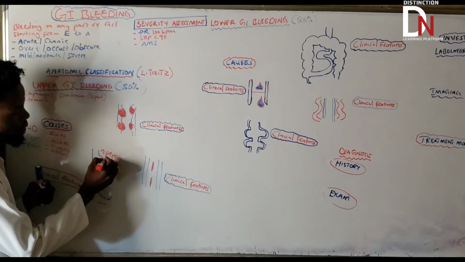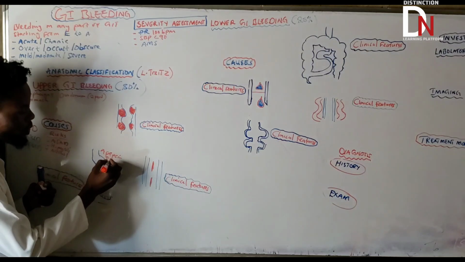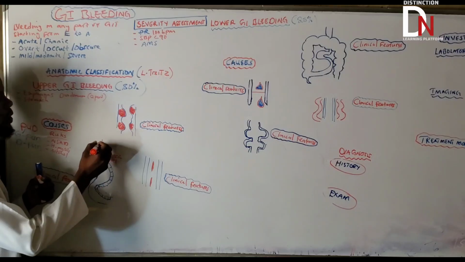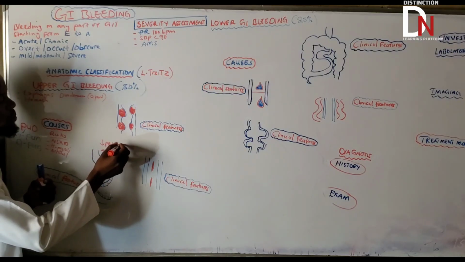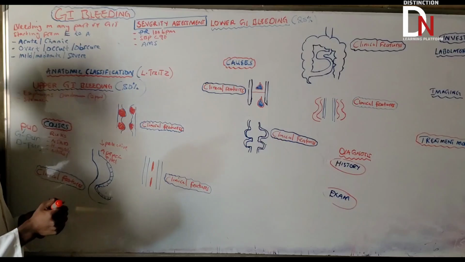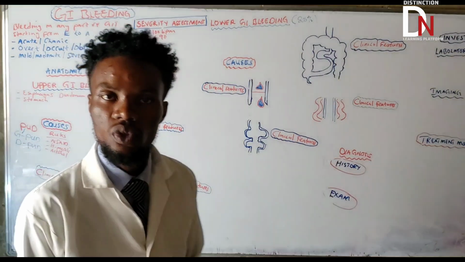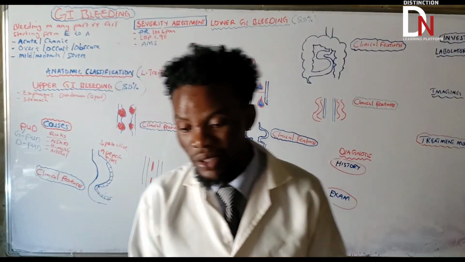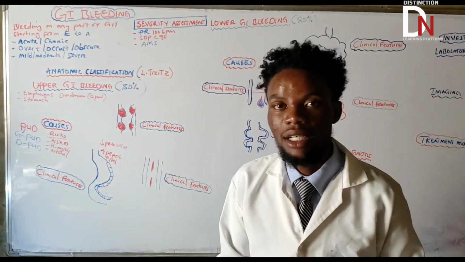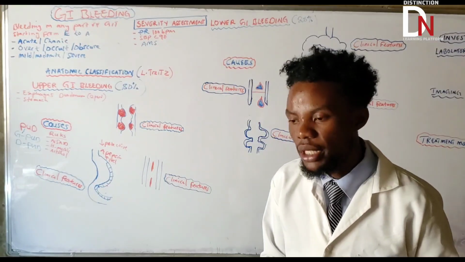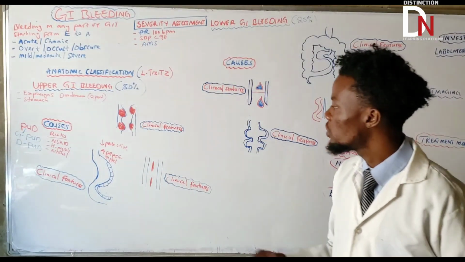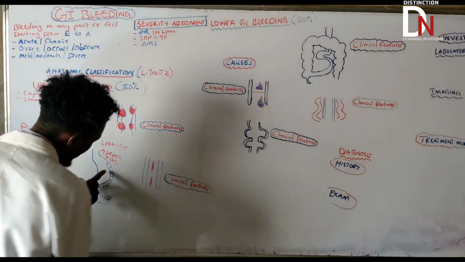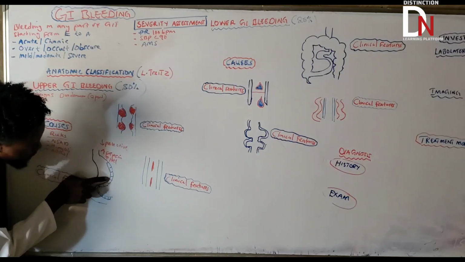Increased production of pepsin, also gastrin can do that, also acid, hydrochloric acid. There is increased production of that, and decreased protective mechanism. So those protective mechanisms, the normal protective barrier in the stomach, has been disrupted. Remember that prostaglandins are very, very important in the protective mechanism of the stomach. If you have decreased levels of prostaglandin, maybe because you are taking NSAIDs, then basically you are going to develop peptic ulcer disease.